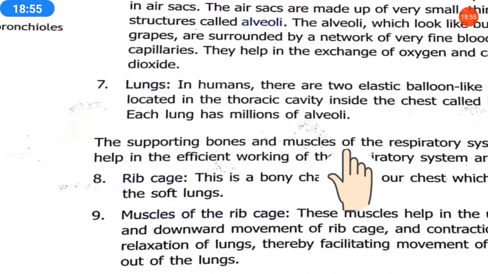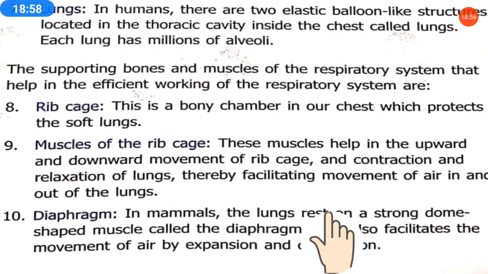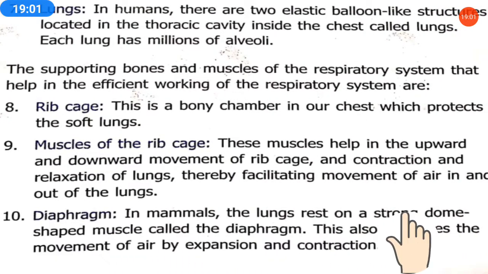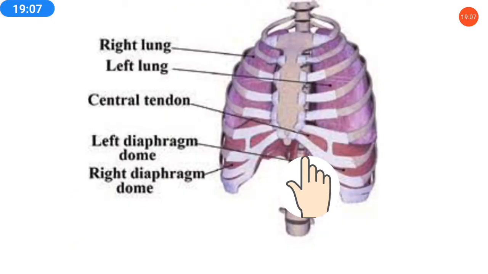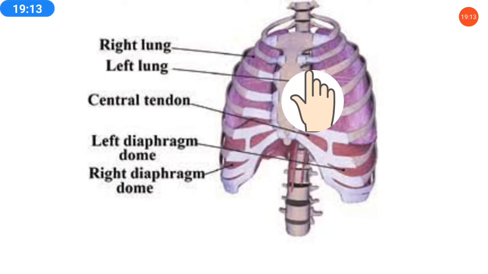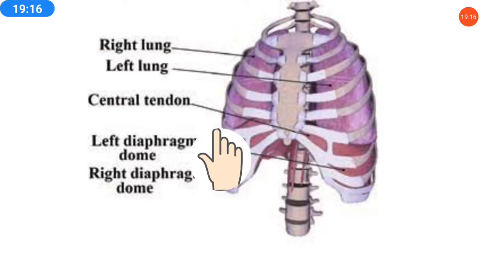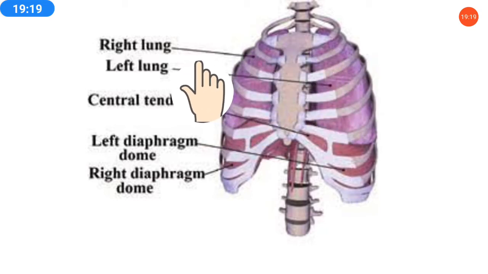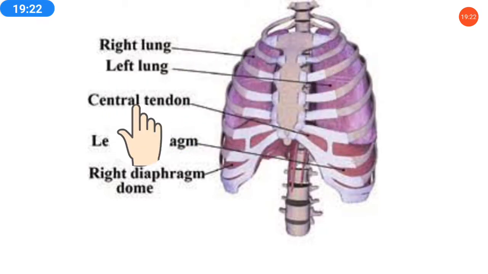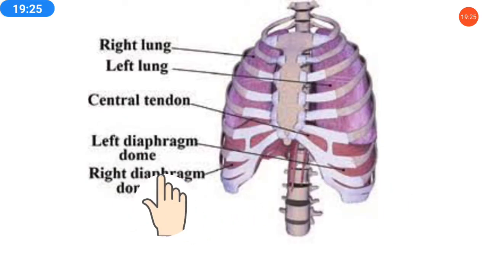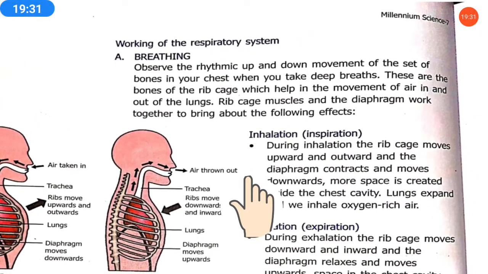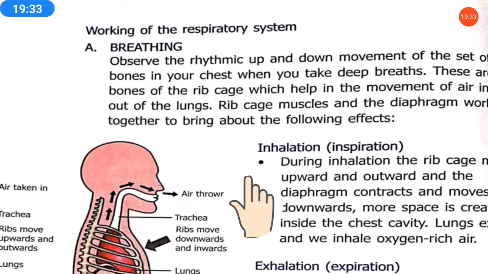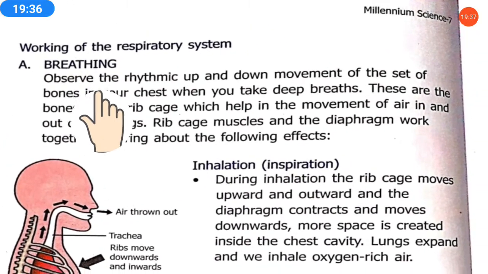So this diaphragm also facilitates the movement of air by expansion and contraction. It expands and contracts during the movement of air, during inhalation and exhalation. Here in this diagram you can understand more. Lungs divide into two, left lung and right lung, and the diaphragm also, left diaphragm and right diaphragm. So here we have discussed the human respiratory system, but in this module we will see the working of the respiratory system.